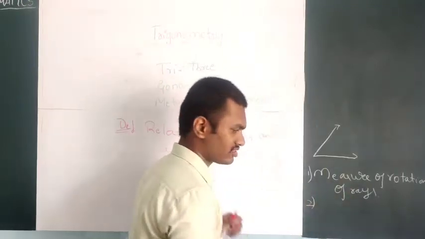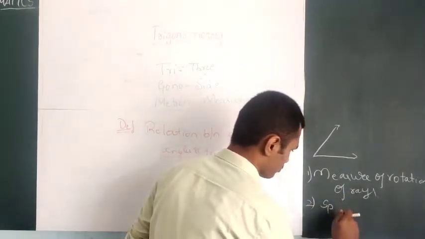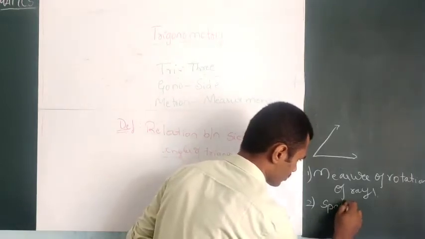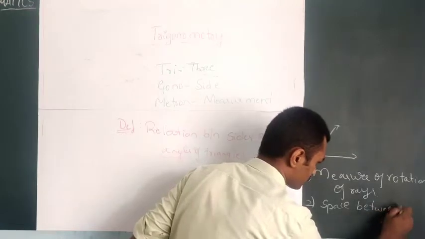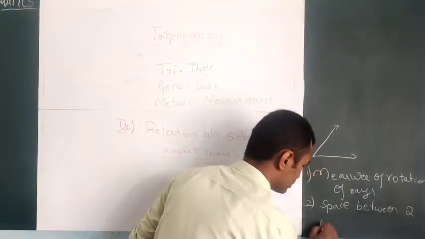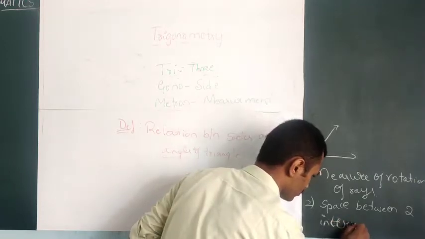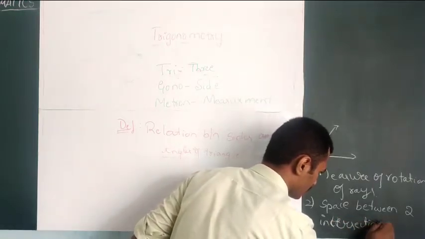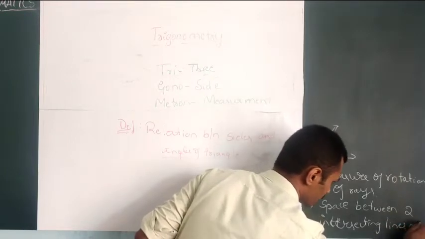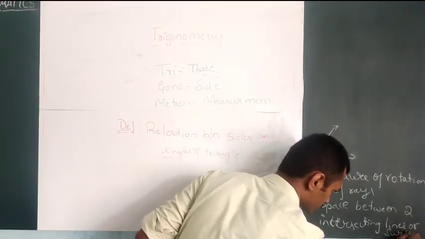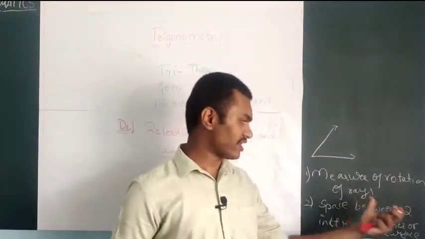Another way you can say it is the space between two intersecting lines or surfaces. So the measure of rotation of a ray.